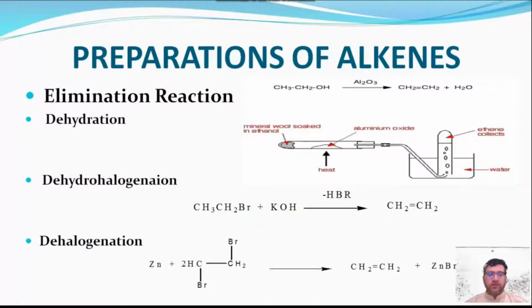Dehydrohalogenation is the removal of one halogen atom and one hydrogen atom in the presence of alcoholic potassium hydroxide, and it gives alkenes. Why do we use alcoholic potassium hydroxide? Because it is more soluble than sodium hydroxide in alcohols. Dehalogenation: vicinal dihalides react with zinc and give alkenes.